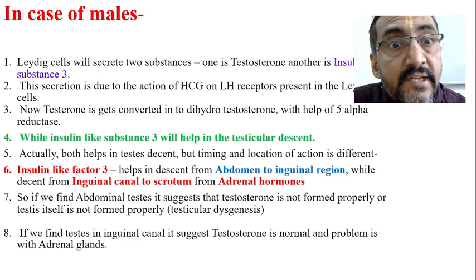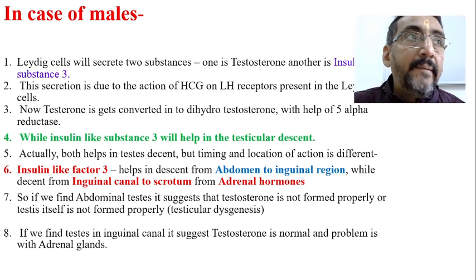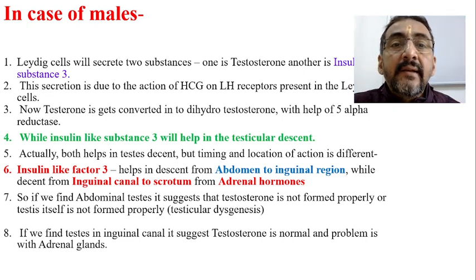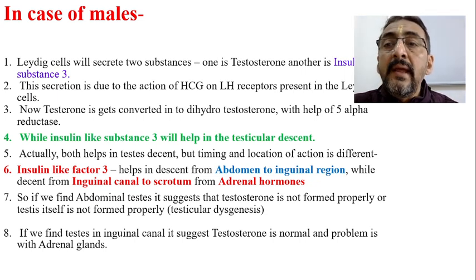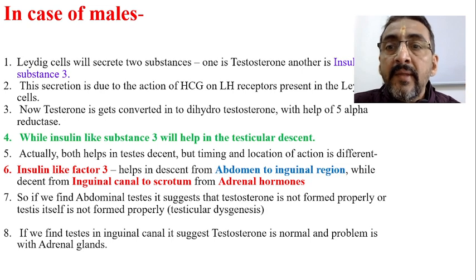Number one is testosterone, and another one is insulin-like substance 3. These are the two important hormones produced by the Leydig cells. We know what happens with the Sertoli cells: they produce the anti-Mullerian hormone. But Leydig cells produce insulin-like substance 3 as well as testosterone.